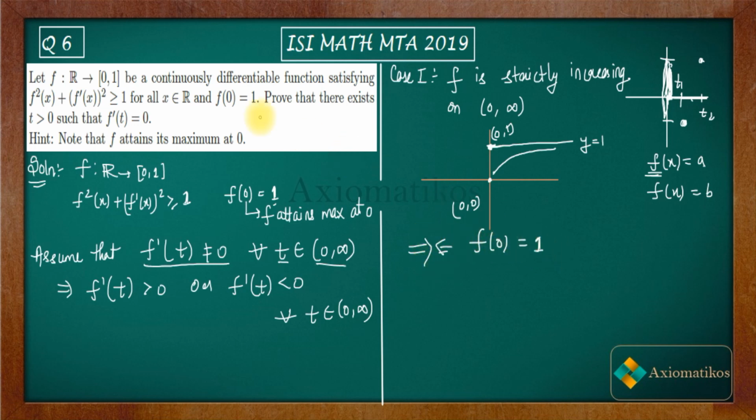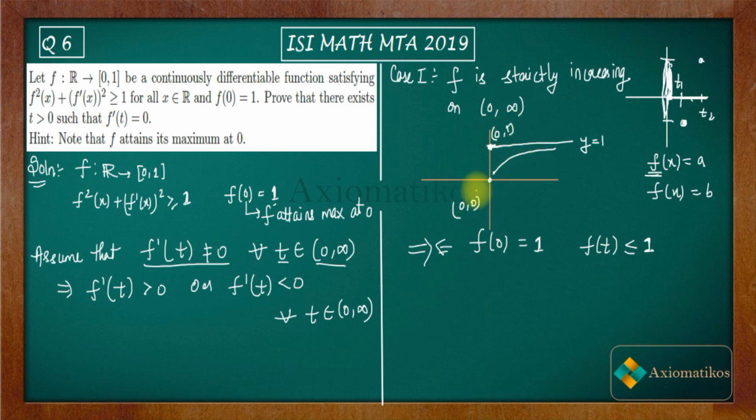So if f is strictly increasing on 0 to infinity, then it contradicts that f of 0 is 1. And you also have to keep in mind while writing this that f is a continuously differentiable function. So it cannot happen that you have a strictly increasing function on 0 to infinity, and f of 0 is 1, and also f of t is less than or equal to 1 for all t, because you have this codomain. You can directly write this; you don't have to draw a graph in your exam.